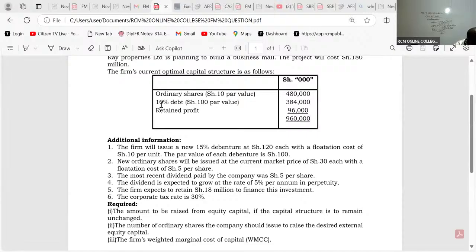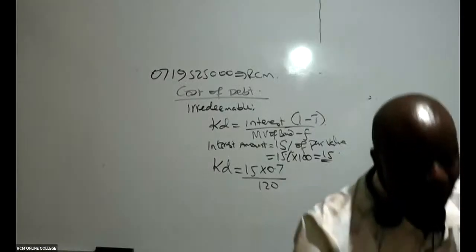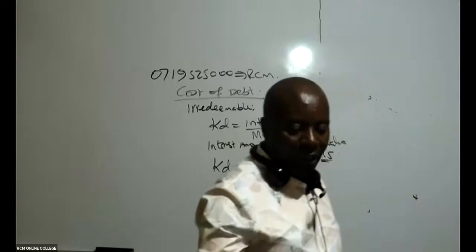What are we looking at? We're looking at new finances, because we want to build a new project there. And in this new finance, we are told the firm will issue a new 15% debenture. I hope you are together there. Thank you for asking the question.